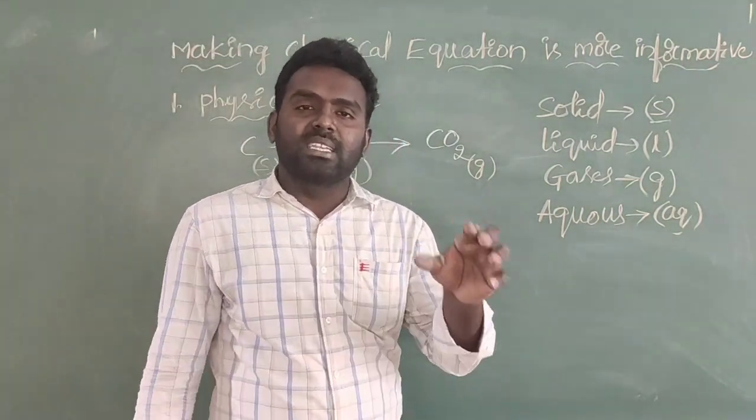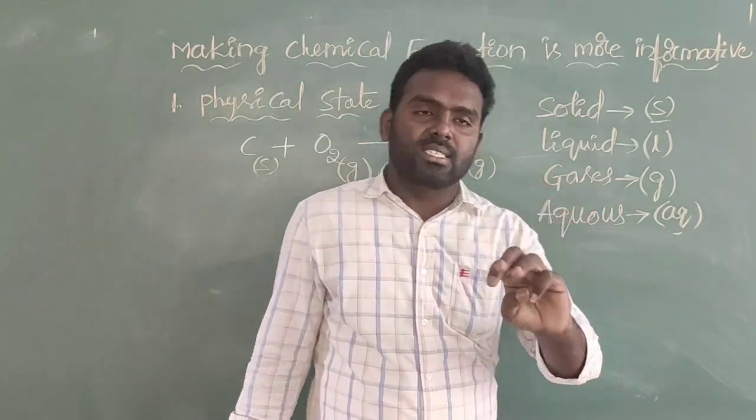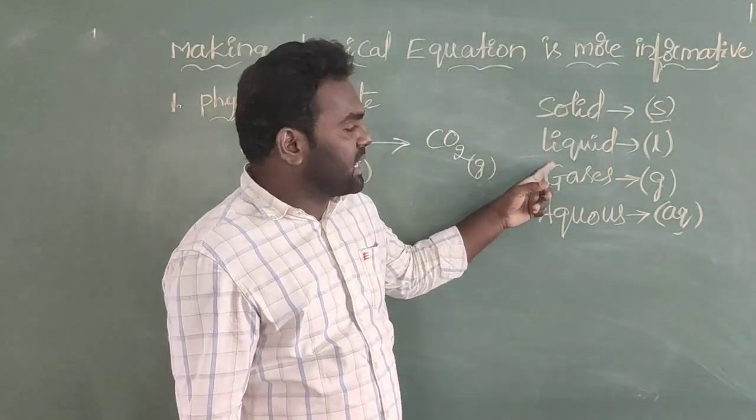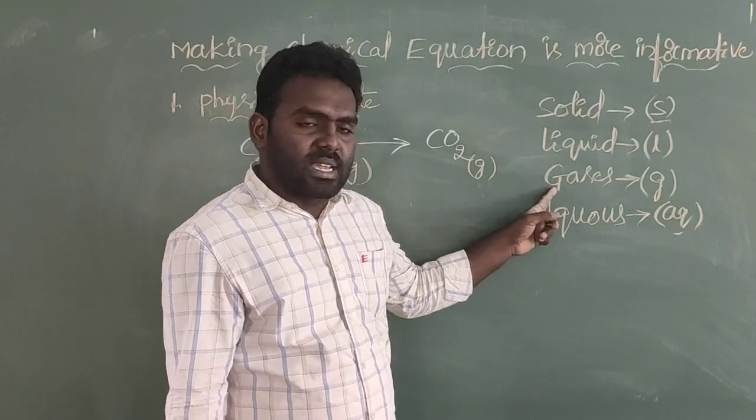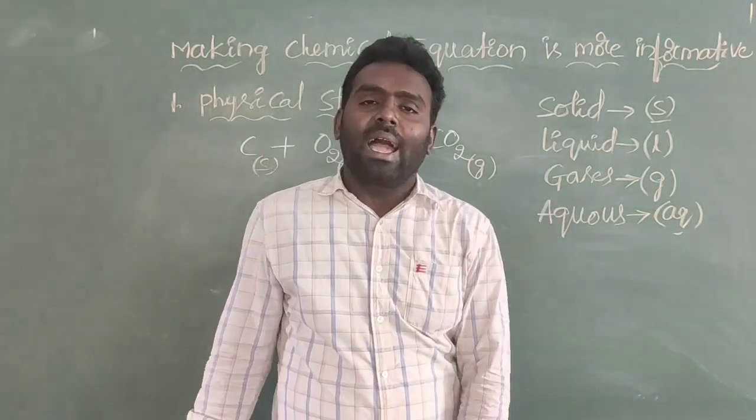And at the same time, there are the important physical states: the solid state, the liquid state, the gaseous state, and the fourth one is aqueous.